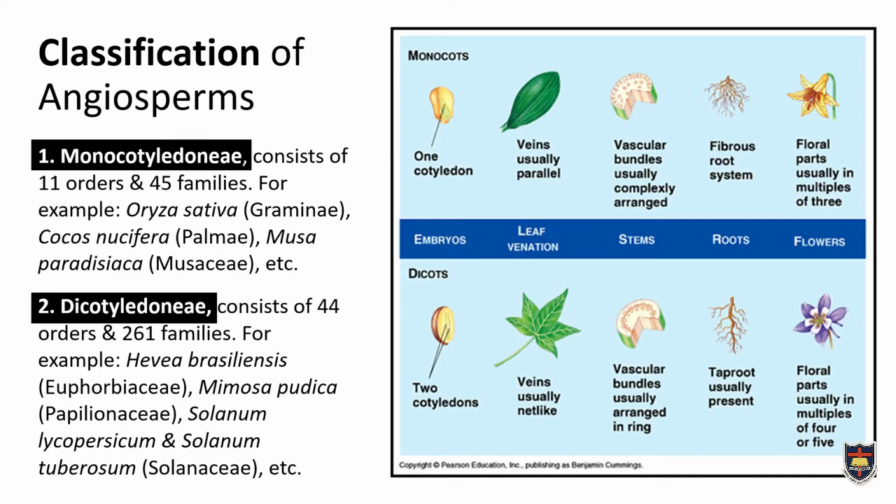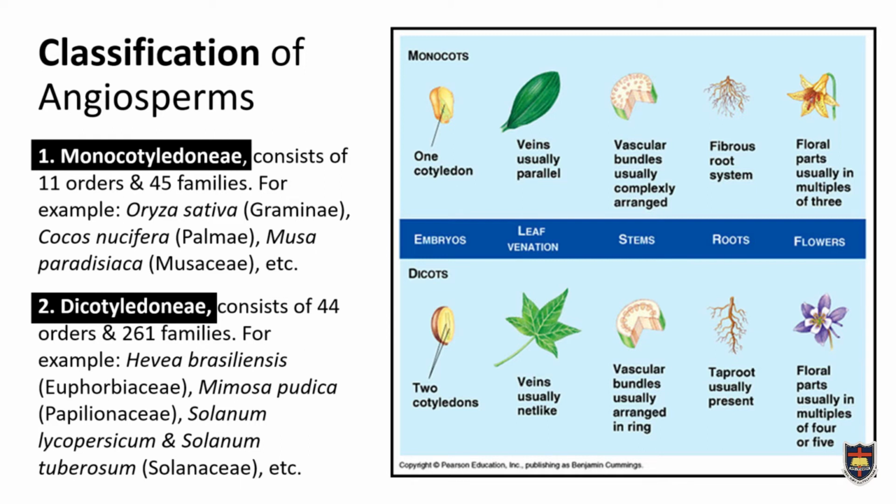Next is the classification of Angiosperms. Angiosperms can be divided into two major classes based on the number of embryonic leaves. The first one is monocotyledon, which is any plant that has one embryonic leaf. Systematically, it consists of 11 orders and 45 families. Example plants of this group include corn, rice, coconut, and the beautiful one, orchid.